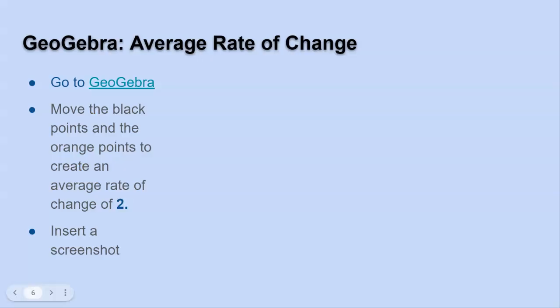It gets a lot more challenging when they have to do the 2 and the -2. And if you want to, you could add a 5th slide and say create your own. Choose some rate of change different from the previous 4 and insert a screenshot. So they could do that, maybe even talk about it.